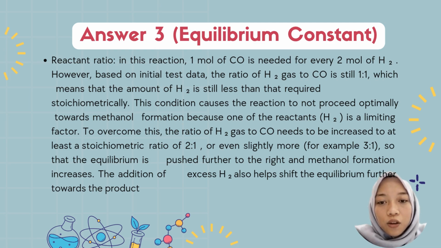The ratio of hydrogen gas to carbon monoxide needs to be increased to at least the stoichiometric ratio of 2 to 1, or even slightly more, for example 3 to 1, so that the equilibrium is pushed further to the right and methanol formation increases. The excess hydrogen also helps shift the equilibrium further towards the product.